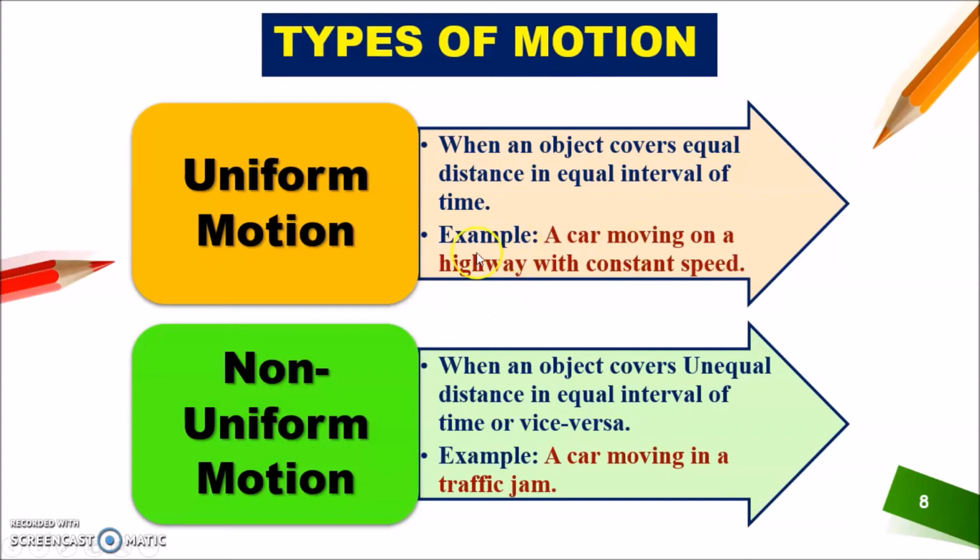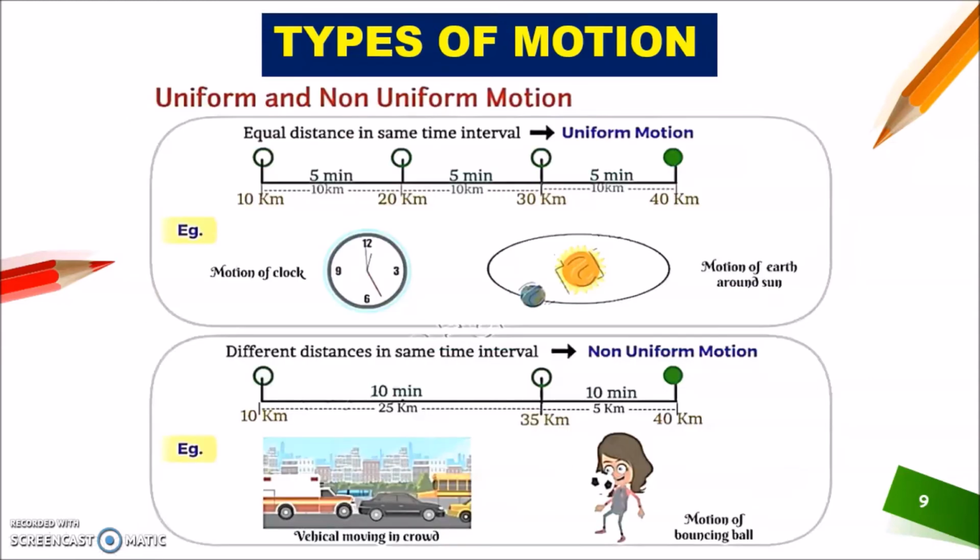So an example of uniform motion is a car moving on a highway with constant speed. Okay, its speed is constant. And non-uniform motion, a car moving in a traffic jam. So the speed of this car is not constant. Okay, so with these examples, we are going to understand the concept of uniform motion and non-uniform motion.